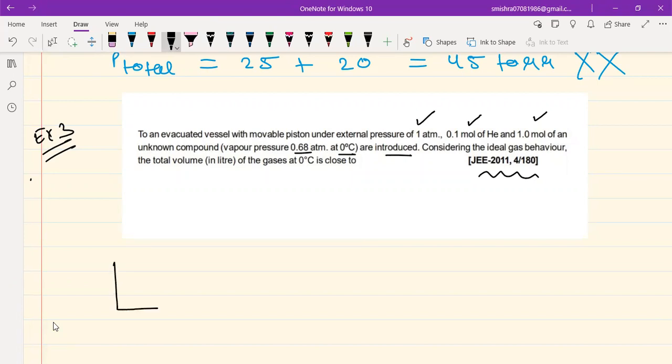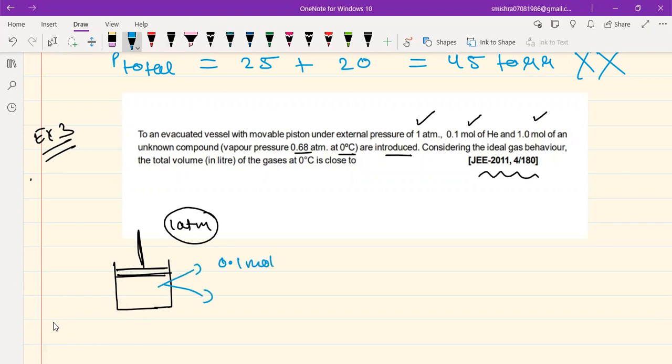So basically they are saying that we have an evacuated vessel which was empty initially, and it had a freely movable piston. The external pressure is 1 atm as has been given in the problem. And within this system, I am introducing 0.1 mole of helium and 1 mole of an unknown compound. Let me call it A.